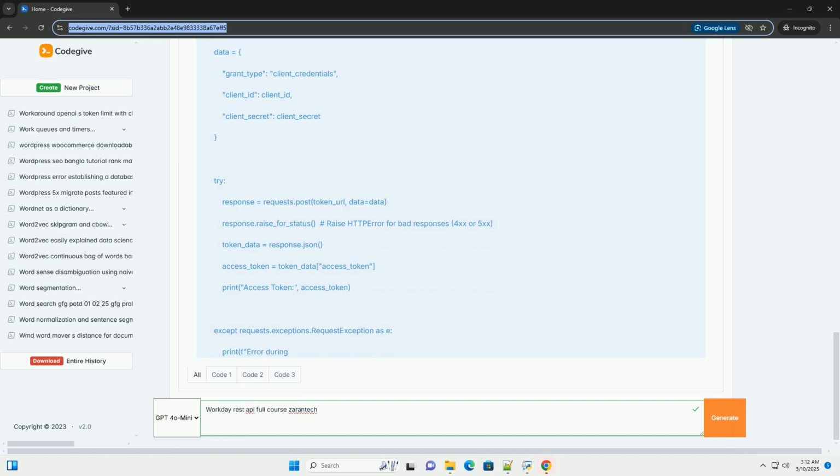This comprehensive tutorial provides a solid foundation for working with the Workday REST API. Remember to always consult the official Workday documentation for the most up-to-date information and best practices. Good luck.